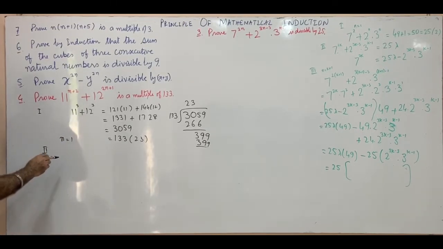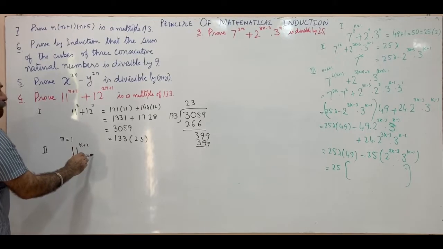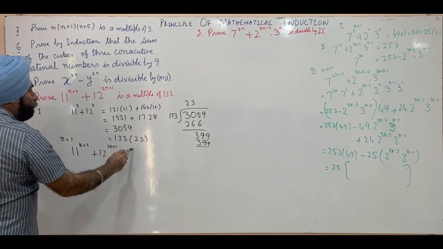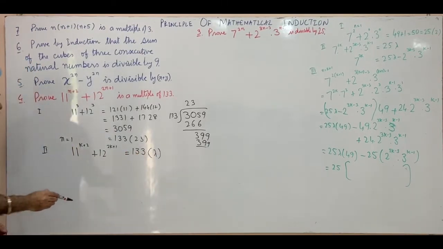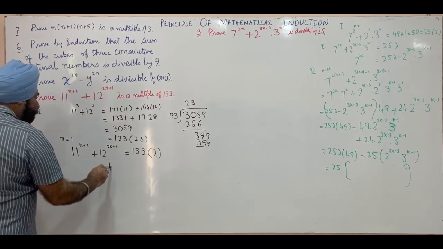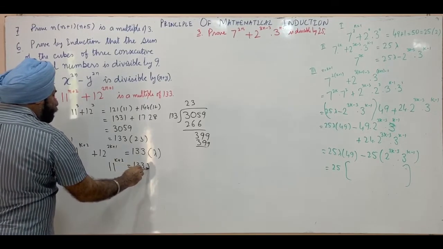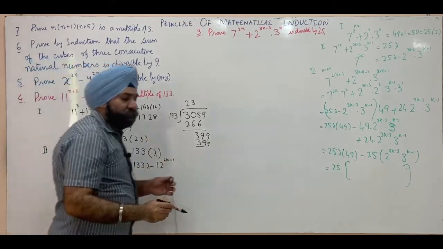Second step, we assume that this result holds when n is equal to k, that is 11 raised to power k plus 2 plus 12 raised to power 2k plus 1 is equal to 133 into lambda. From this we can find out the value of this or this. Let's find out the value of 11 raised to power k plus 2, which is 133 lambda minus 12 raised to power 2k plus 1.